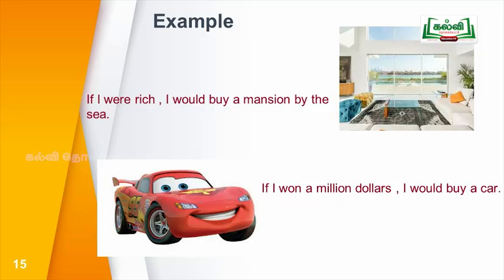See the second sentence. If I were rich, I would buy a mansion by the sea. Actually, he is not rich. He is just imagining.